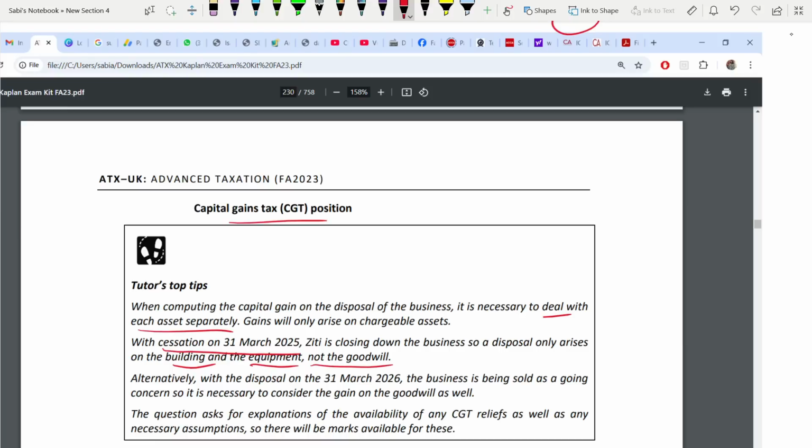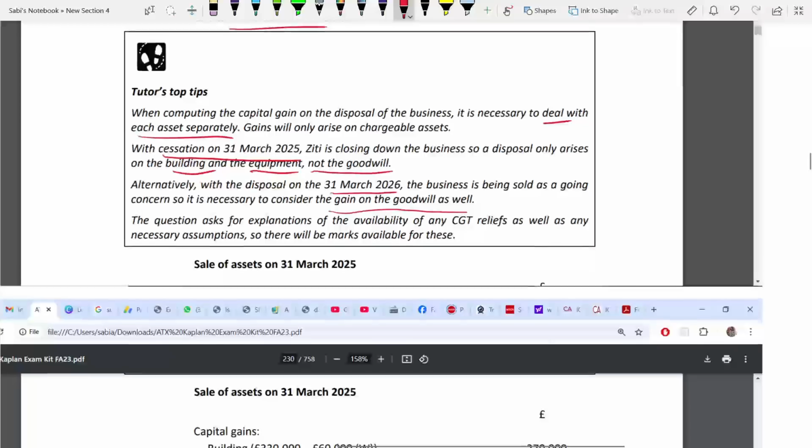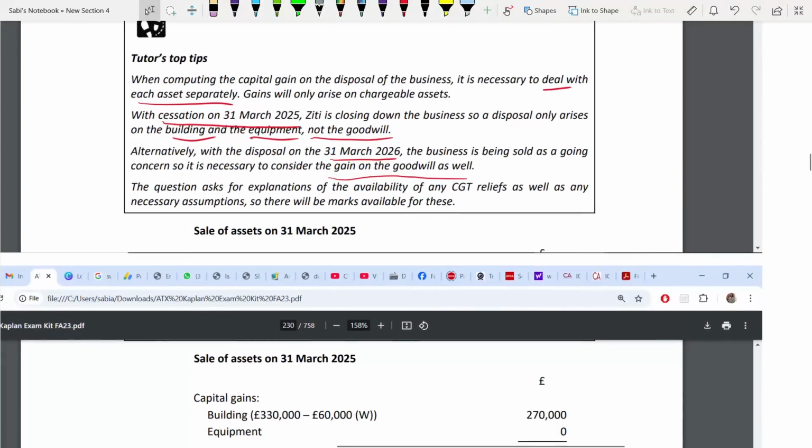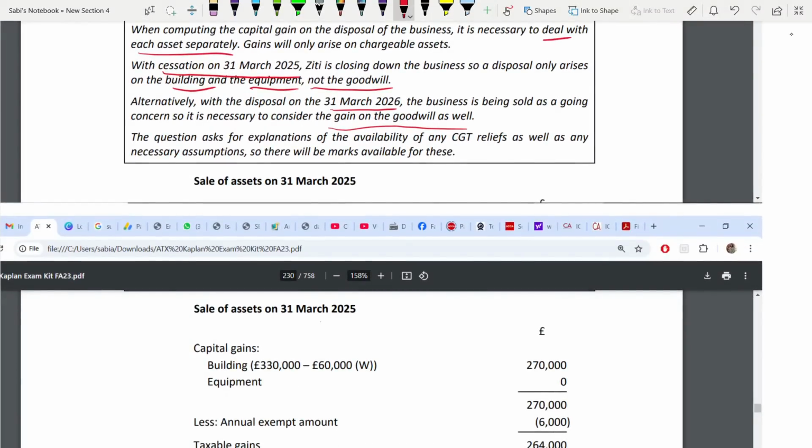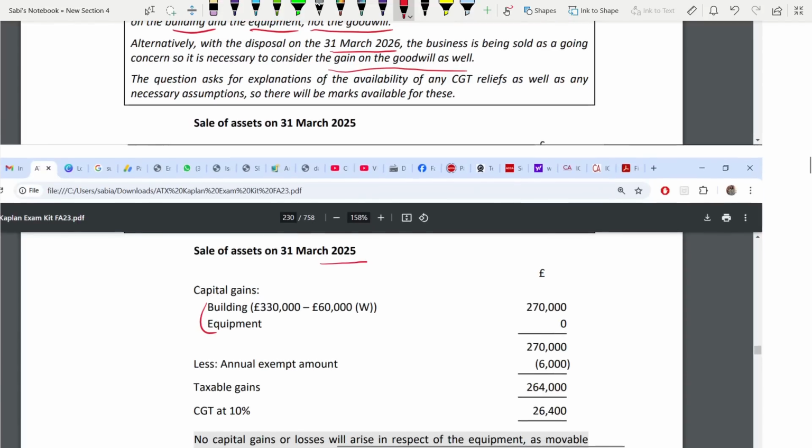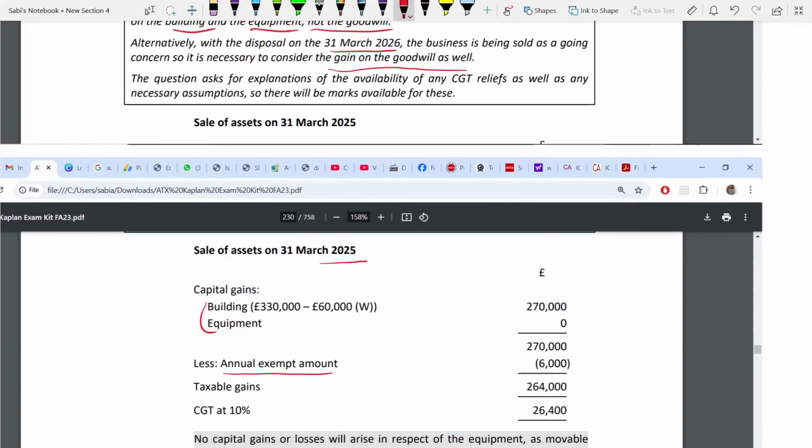When we are selling it on this date, 26, one year later, you are selling the business as a going concern, so gain on goodwill as well you have to take. You understanding? So now, when we are selling it on this date, only two assets will come, building and equipment. Okay, capital gain. And because this is CGT, do not forget your annual exempt amount, which is 6,000, it's fixed.